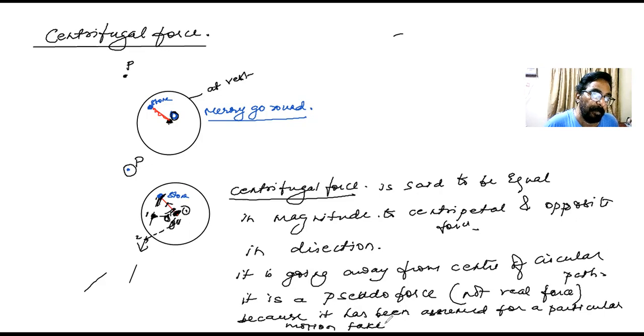But actually, there is no force at all. Just to explain that particular motion, going away from the observer, the centrifugal force was named. I hope people understood me here.